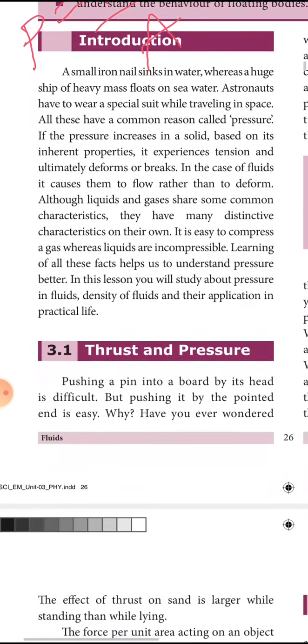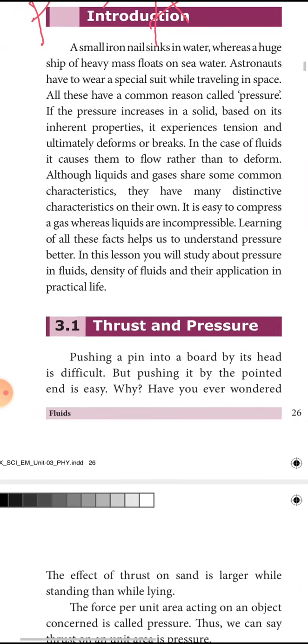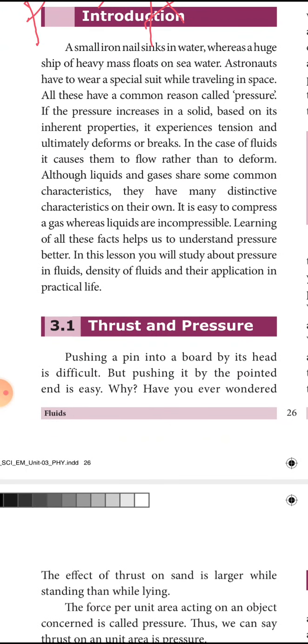Then what is thrust and pressure? In the second paragraph we are going to learn this. Pushing a pin into a board. Usually we fix charts on the notice board. For that we need a pin. Using the pin we are fixing it on the board. So we are pressing the head.